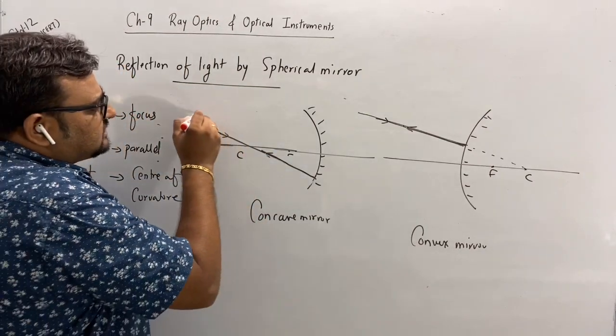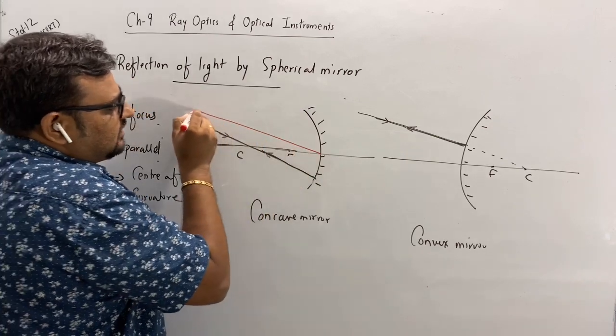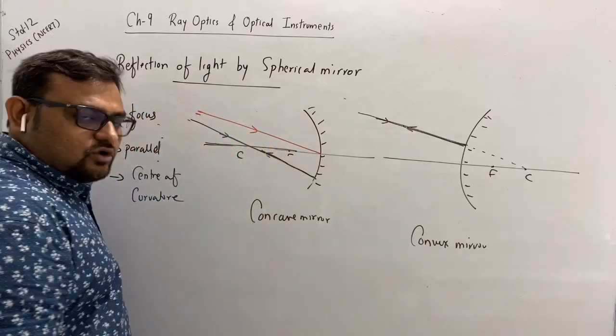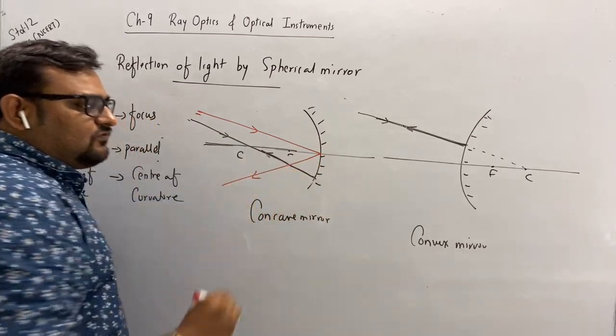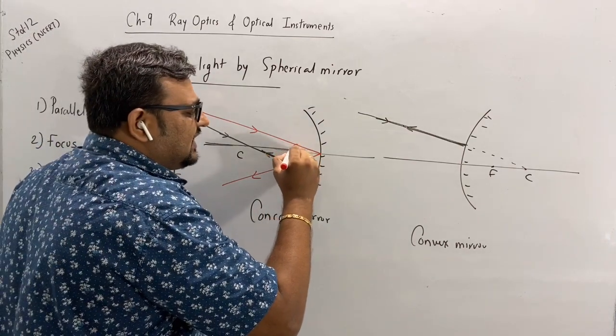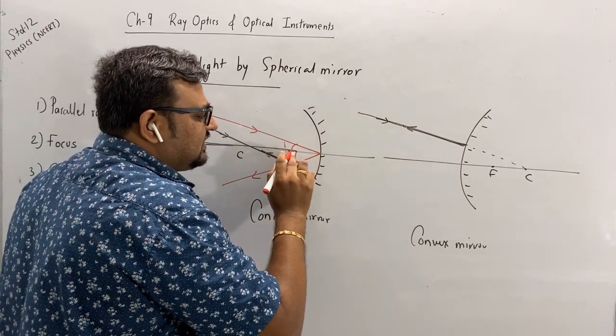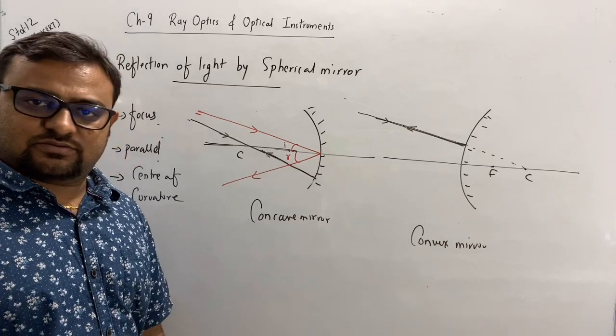If the ray is directly incident on the pole, then it will follow the law of reflection, meaning angle of incidence is equal to angle of reflection.